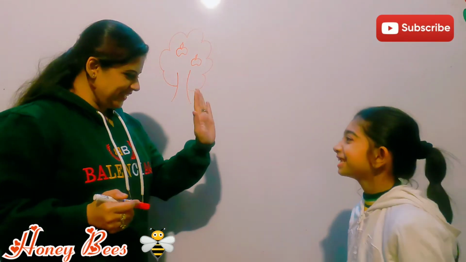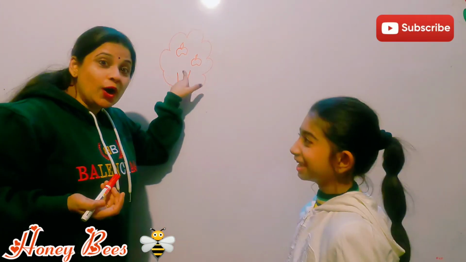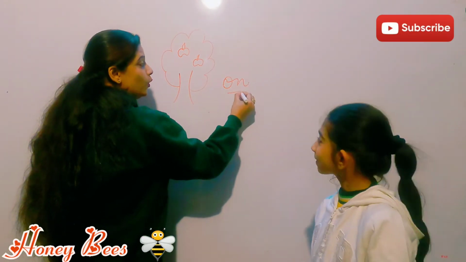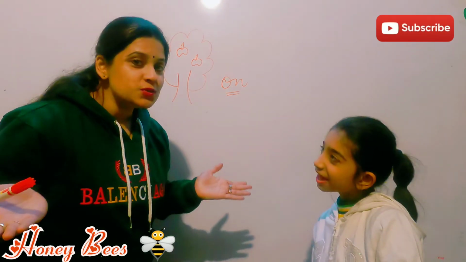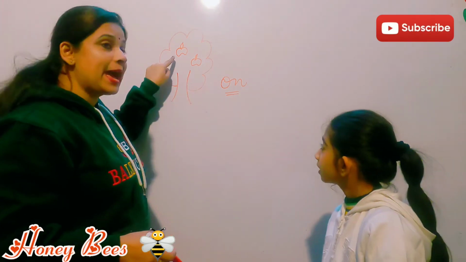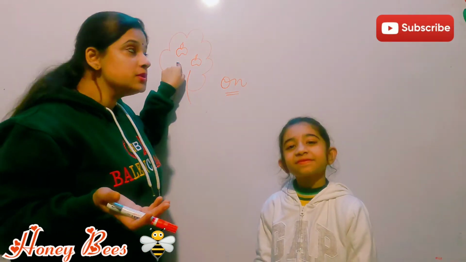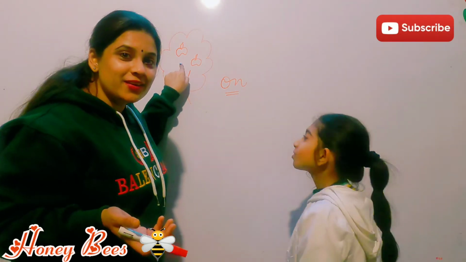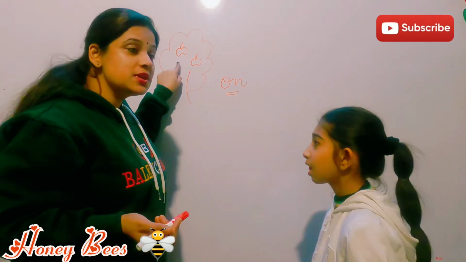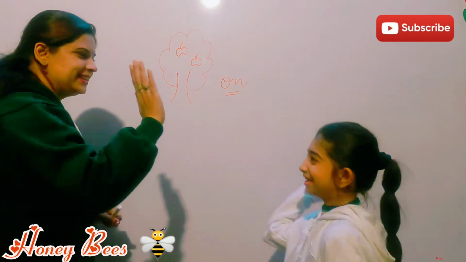Apples. You're right, Harsheen. Thank you. So, where are the apples? On the tree. So, Harsheen has told me that apples are on the tree. So, on is a preposition because apples is a noun, right? And how are apples related to the tree? Apples are related to the tree in a way that apples are on the tree, right? You're absolutely correct, my darling.